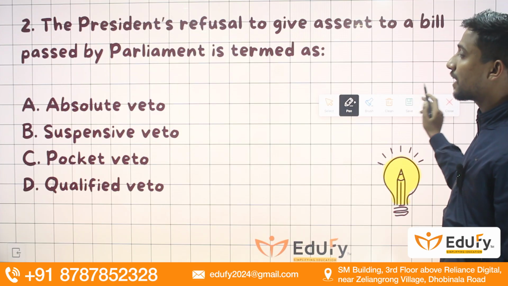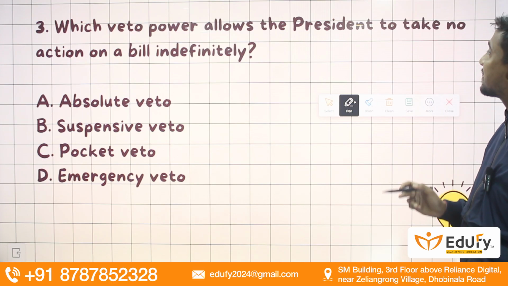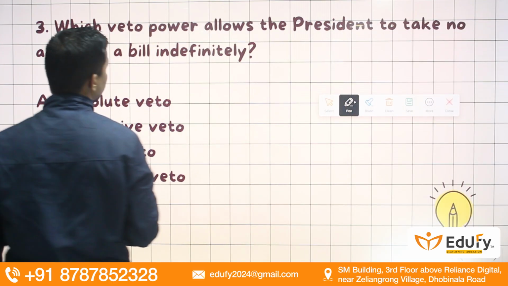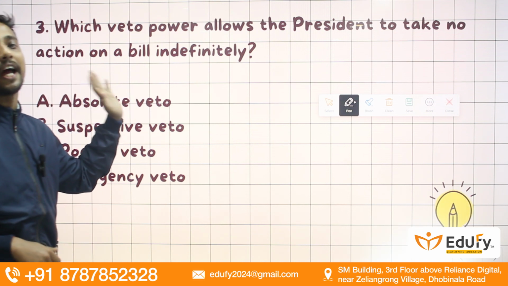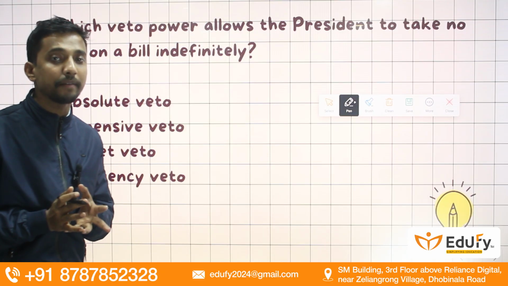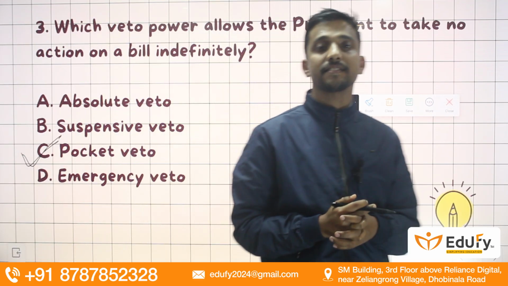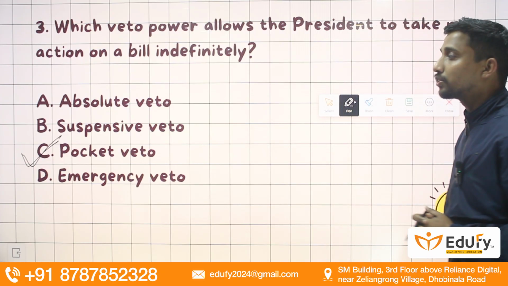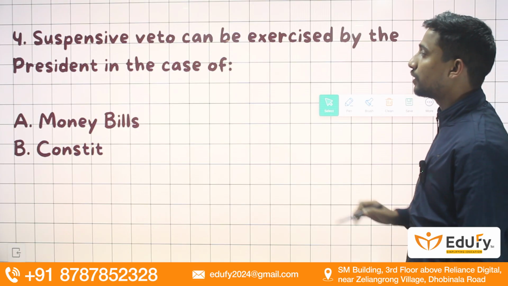Moving towards the next slide, guys, we have the veto power that allows the President to take no action on a bill indefinitely. Which means the bill is held for an indefinite period. No action is taken on that particular bill. So this is nothing but the pocket veto, which means in this type of veto power the President neither accepts it nor rejects it. So the correct option will be pocket veto.